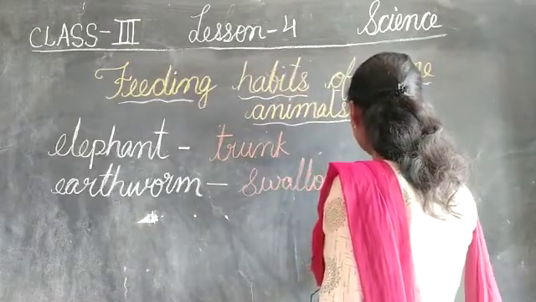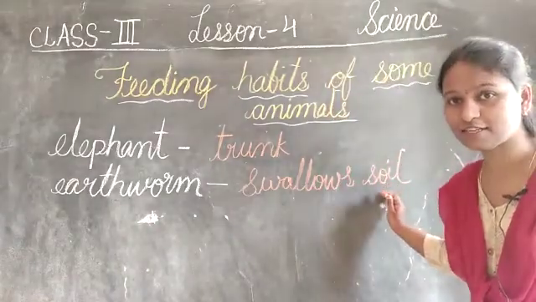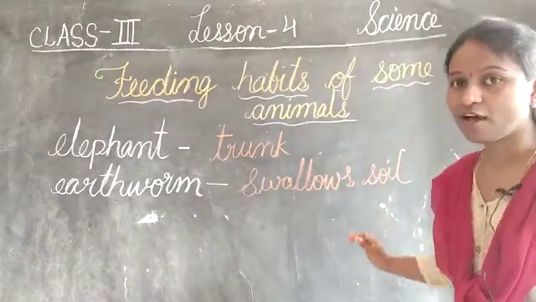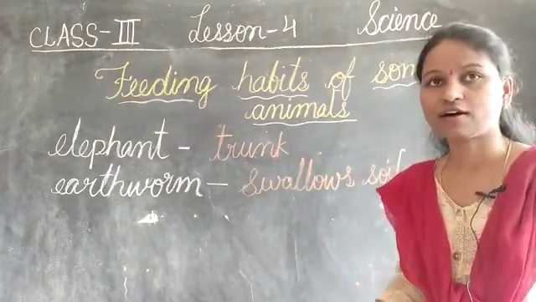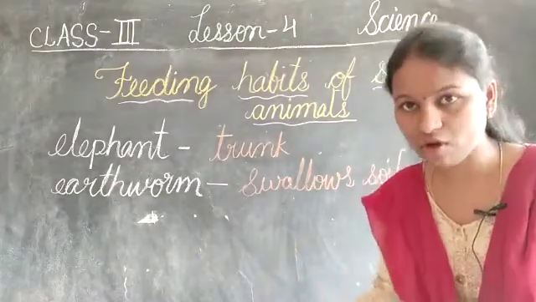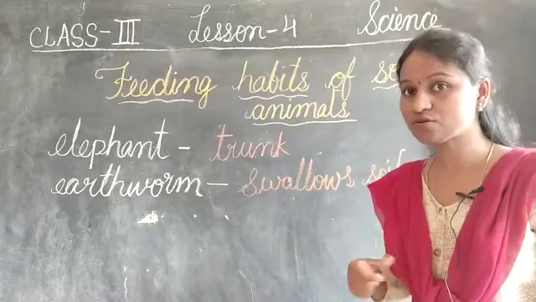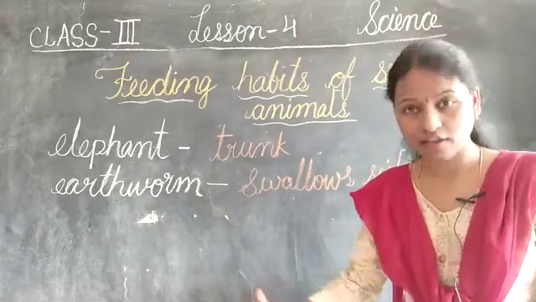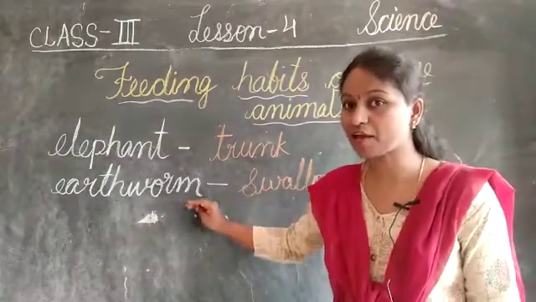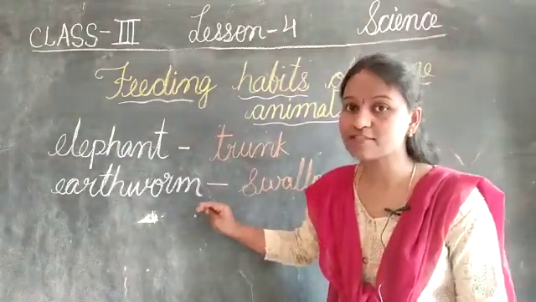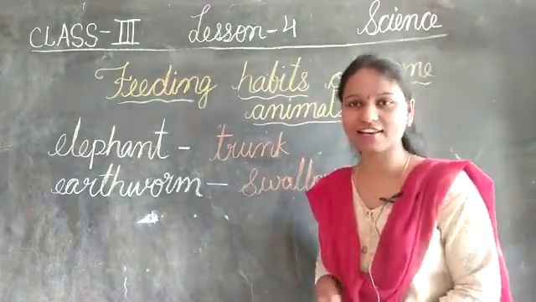You know, children, the earthworm is an insect, and the earthworm has its own importance in the agriculture field. They make the soil fertile. Because they eat the dead plants and animals, and they swallow the soil, which makes the soil fertile. So that is the earthworm, and it respires through its moist skin. If you touch the earthworm, it is very sticky and moist in nature.